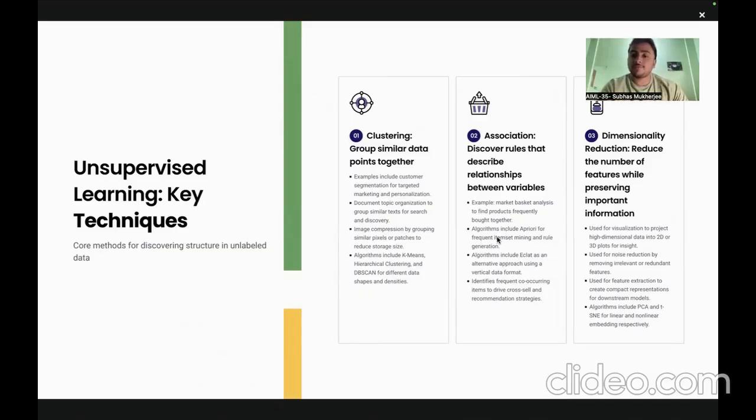Algorithms include Apriori for frequent item set mining and rule generation. Algorithms also include ECLAT as an alternative approach, and they identify frequent co-occurring items to drive cross-sell and recommendation strategies, right? And the last one is dimensionality reduction. Reduce the number of features while preserving important information.